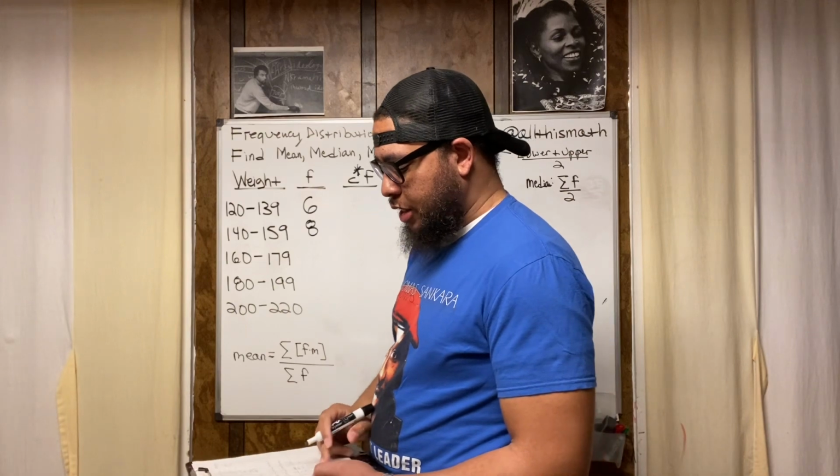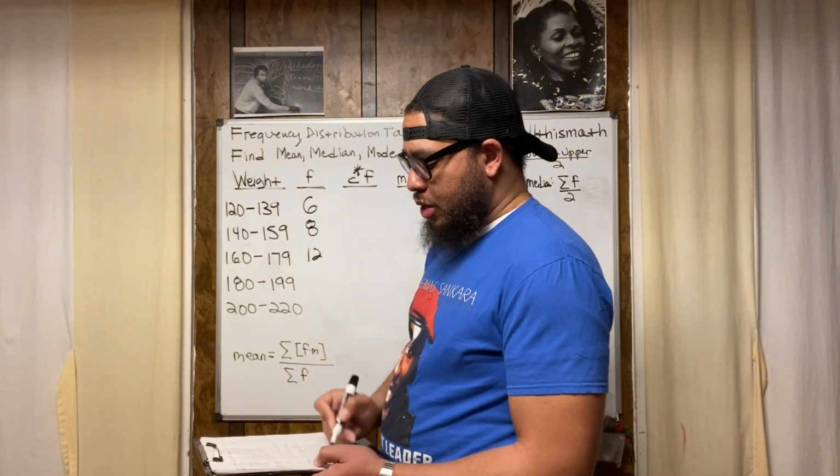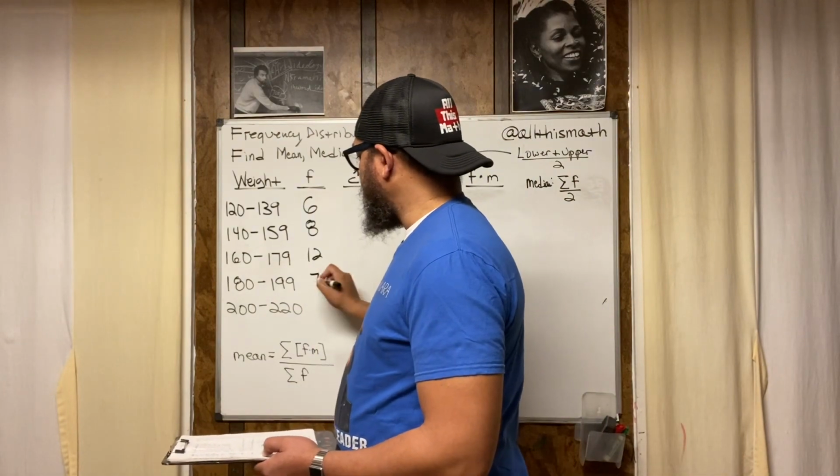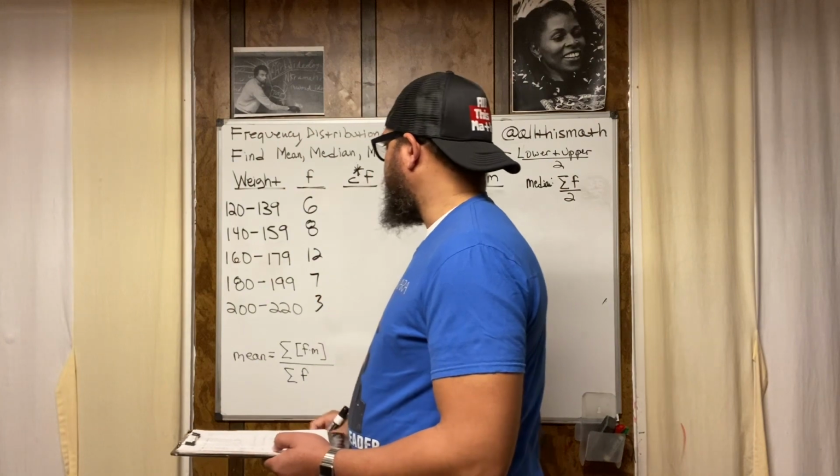The 160 to 179 weight class, there were 12 people in that weight class. The 180 to 199 weight class, there were 7 people in there. The 200 to 220, there were 3 people in there.